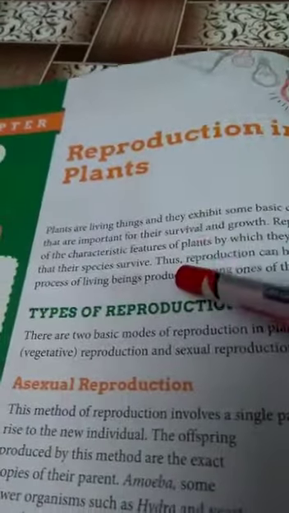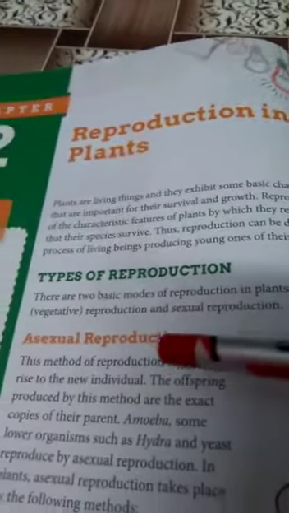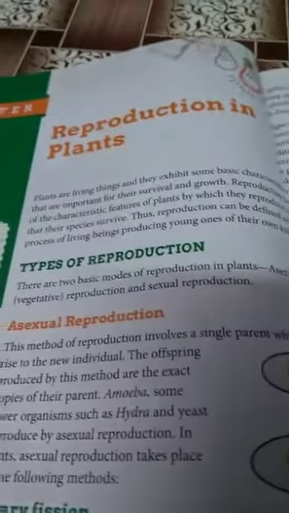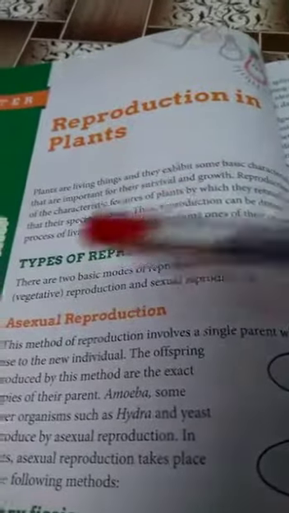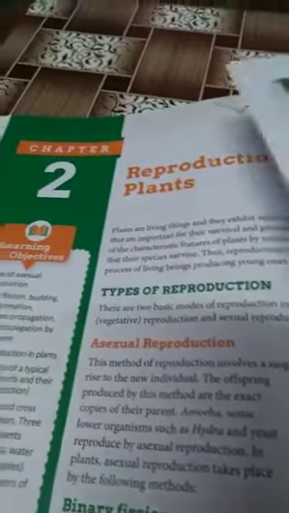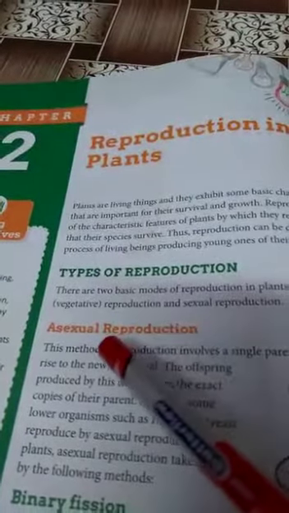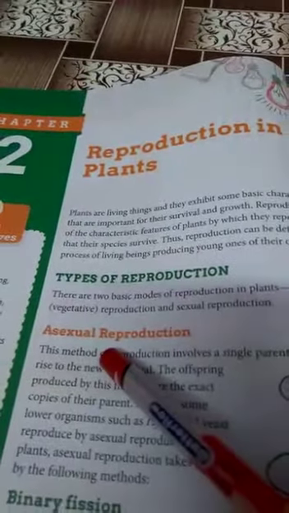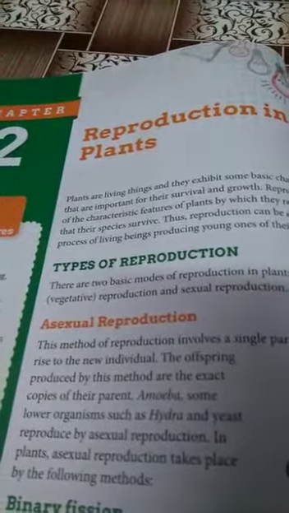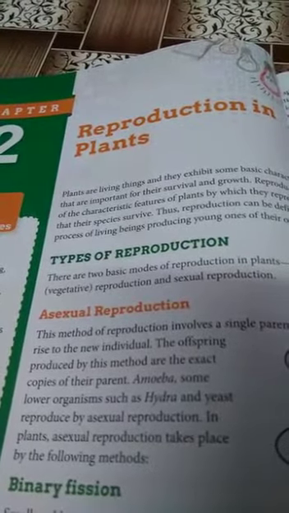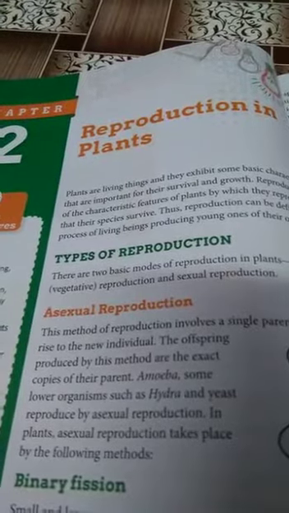In case of plants, reproduction is of two types, asexual reproduction and sexual reproduction. Now, the difference between asexual reproduction and sexual reproduction is that in asexual reproduction, only one parent is involved, while in case of sexual reproduction, two individuals are involved, one is male and other is female.